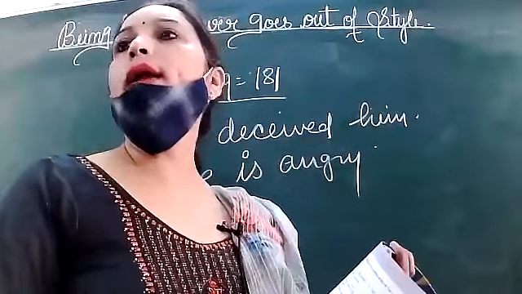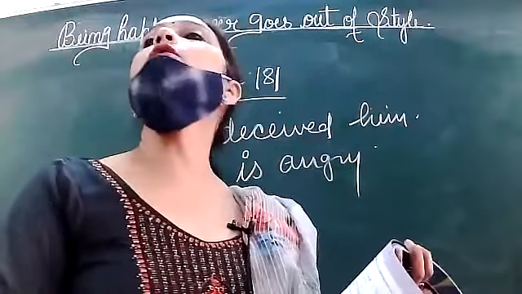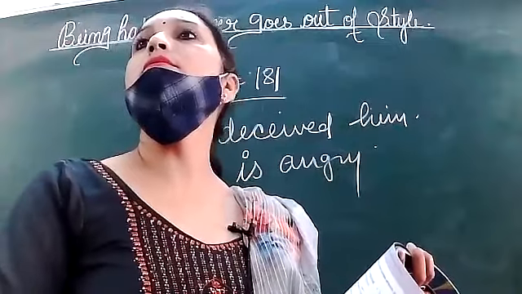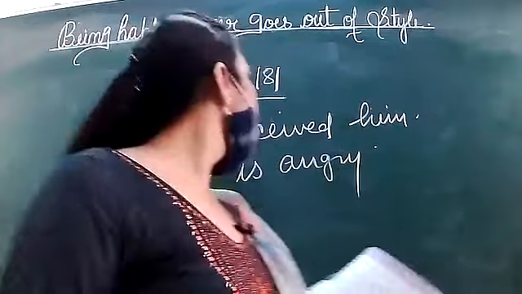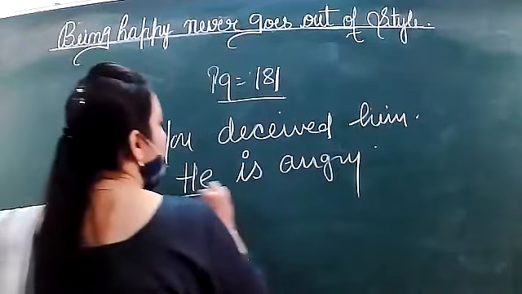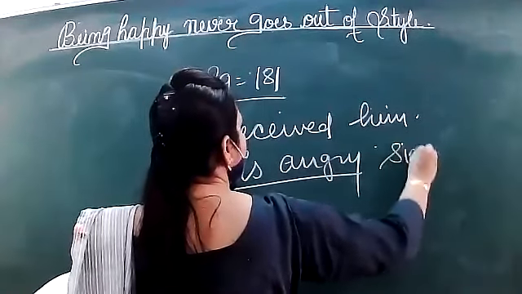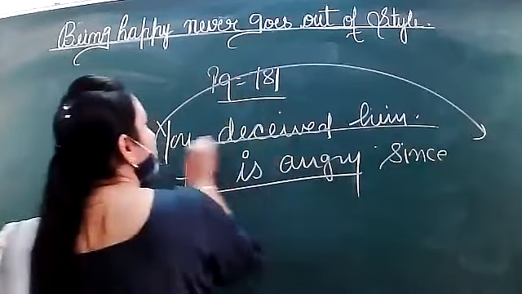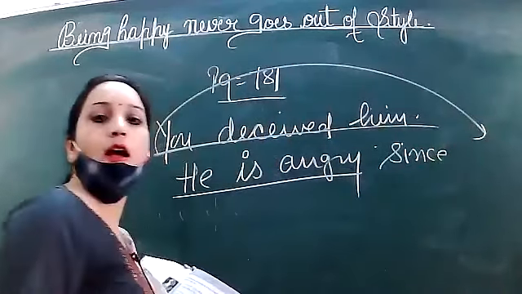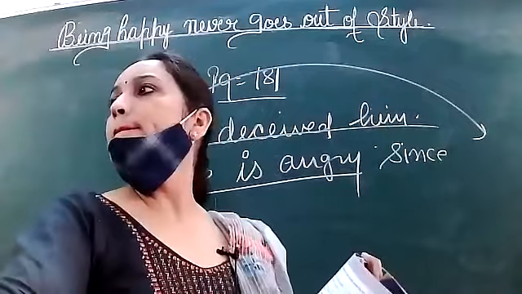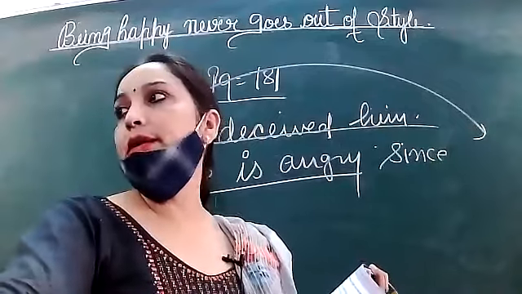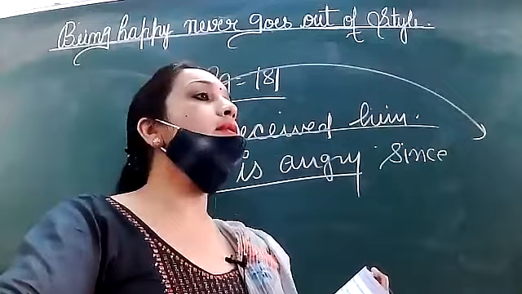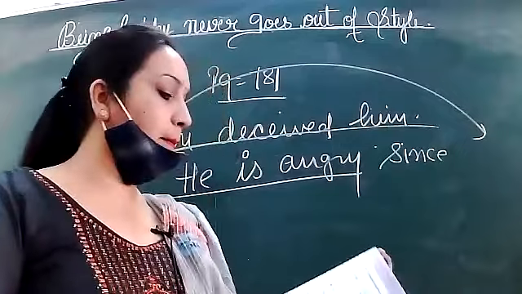No, it's not like that. So where to put since? Yes, you can do like this. He is angry since you deceived him. So this sentence will be shifted to the last. Deceived means cheated. So he is angry since you deceived him.